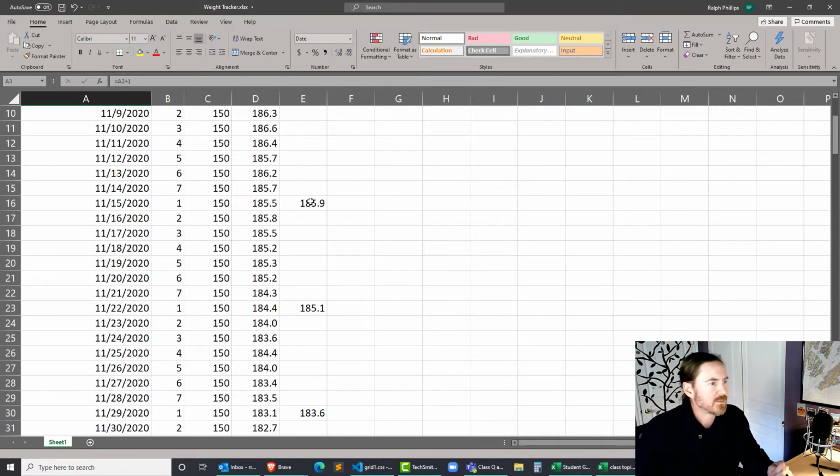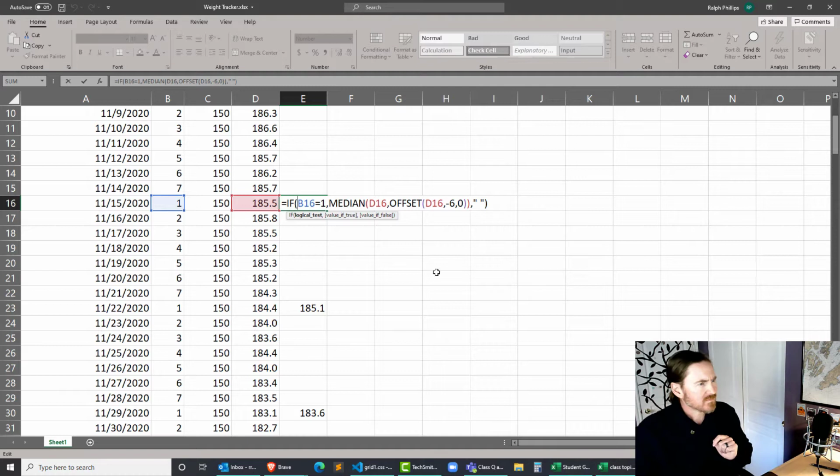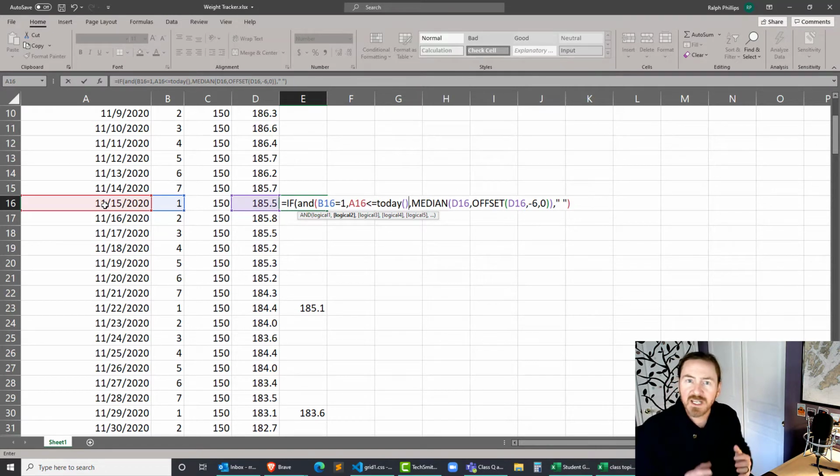I'll just pick one of these median functions, and right in front of the reference to the weekday, I'm going to include an AND function, AND with an opening parentheses. AND means multiple things have to be true. So not only do I want the weekday to be equal to 1, which is a Sunday, comma, right after the 1, I also want the date in question to be less than or equal to today's date, whatever today's date happens to be. So the today function is the word TODAY with an empty set of parentheses. Now I write a closing parentheses to close off the AND function.